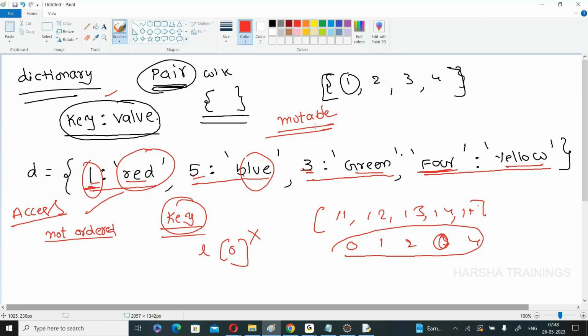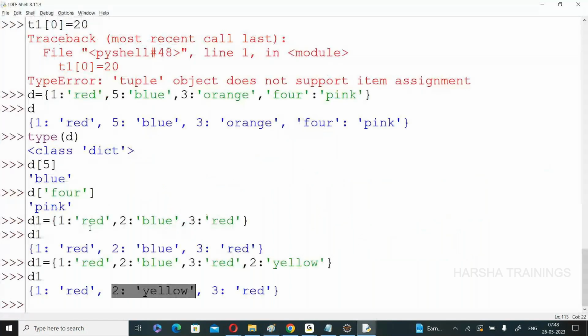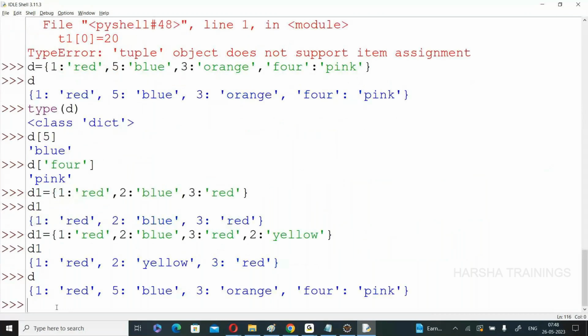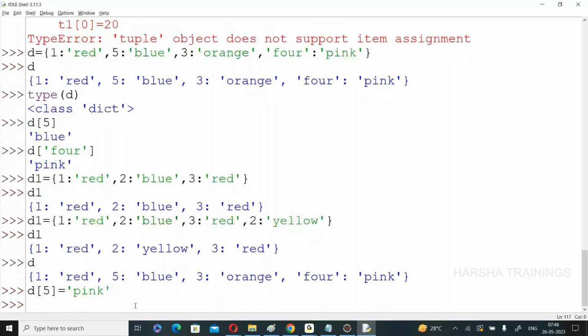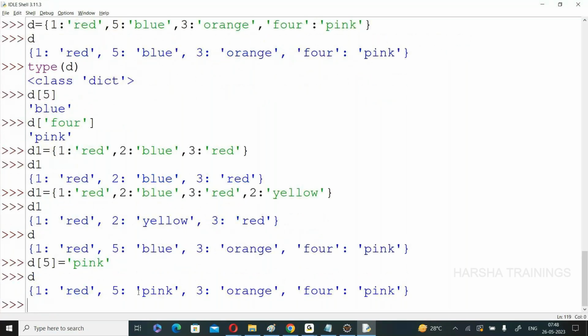Once we create a dictionary, suppose here I have one dictionary, D. Now D of 5 is equal to something. That means simply at key 5, the value is updated to pink. At key 5, the value is updated to pink. See this one? Now print the dictionary. Updated or not? Now dictionary is mutable or immutable? Simply dictionary is mutable.